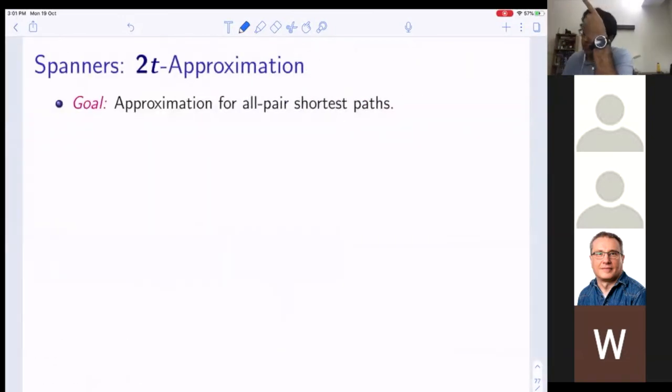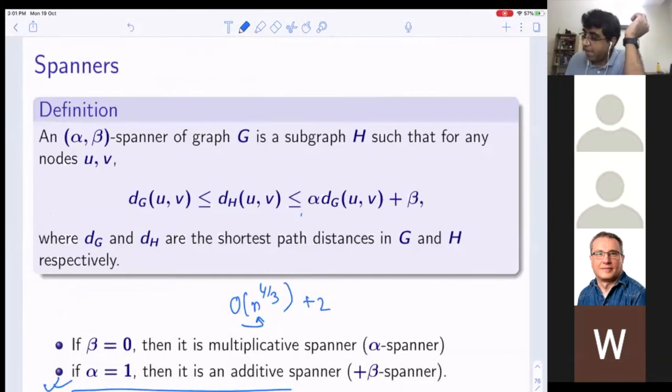Okay. So what are we going to do? Notice that if I have an alpha spanner H, then this gives you a factor alpha approximation to the shortest path between all pairs of vertices, right? So if we can come up with a spanner and compute that spanner quickly in small space, then that will give us an approximation algorithm for shortest path in small space. Okay. So this is why we are interested in spanners.